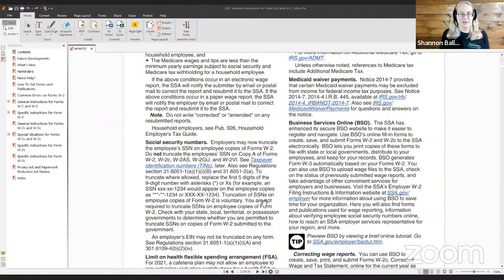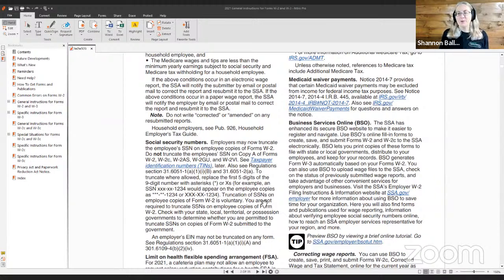For example, Social Security number XXX-XX-1234 would appear on the employee copy as asterisk, asterisk, asterisk, dash, asterisk, asterisk, dash 1234. So truncating Social Security numbers on the employee copies is voluntary, and it's new for the 2021 tax year.